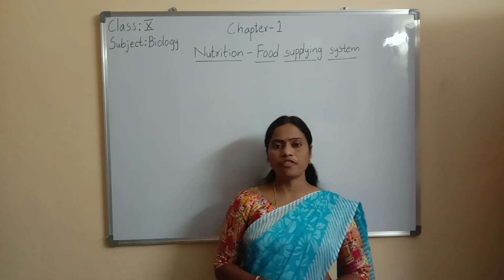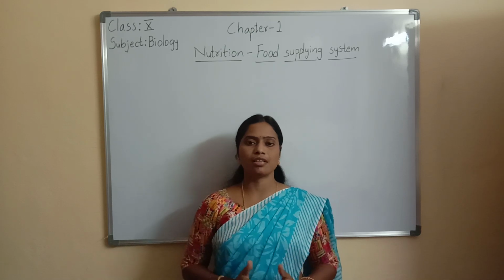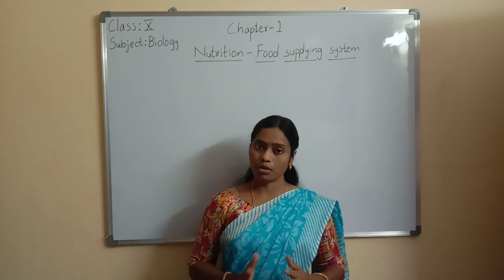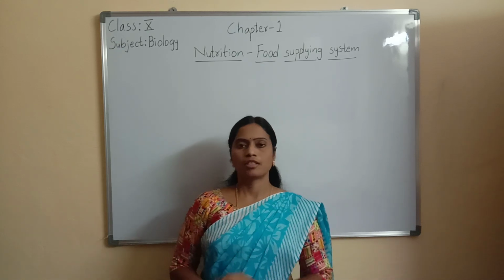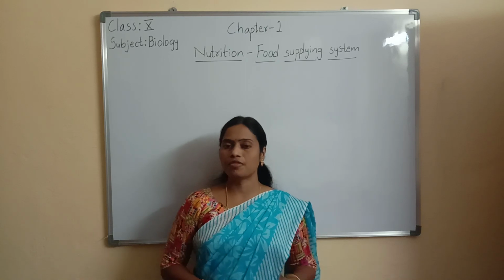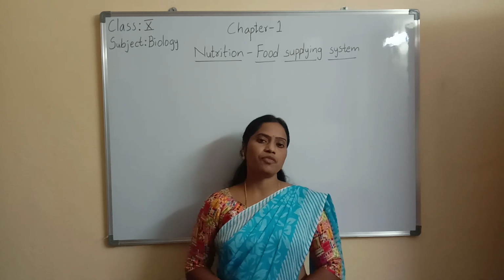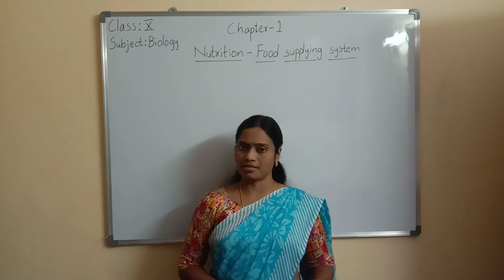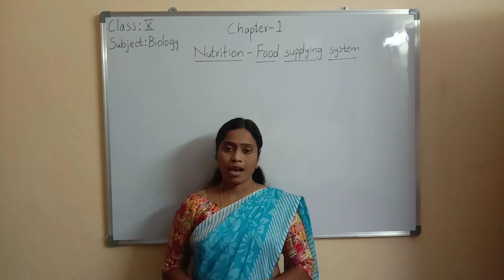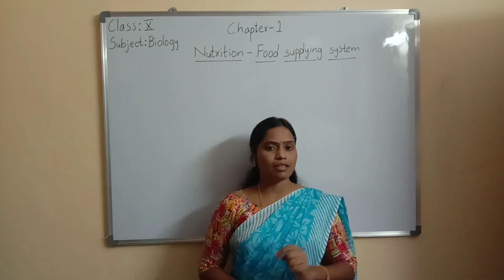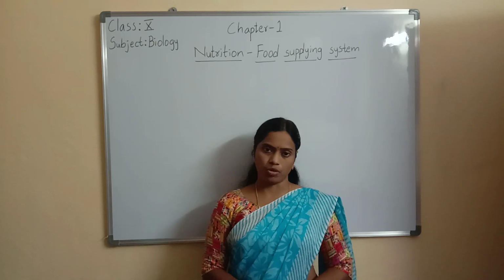What is the definition of life process? The processes which are essential for continuation of life are known as life processes. Examples for life processes are nutrition, digestion, respiration, excretion. All these are the different life processes. And the basic difference between living things and non-living things is also life processes. Living things can perform life processes.